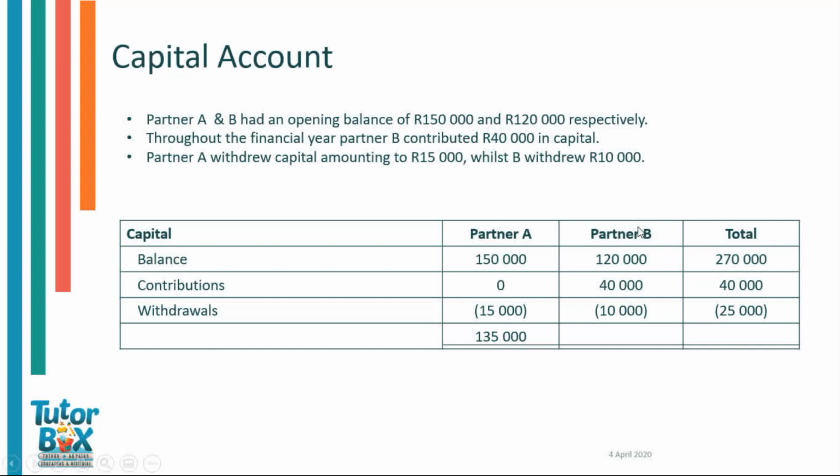The same procedure for partner B, 120 plus 40 minus 10, which is 150. And just to make sure that you are correct, cross check. So 135 plus 150 will equal 285, and 270 plus 40 minus 25 will also equal 285.